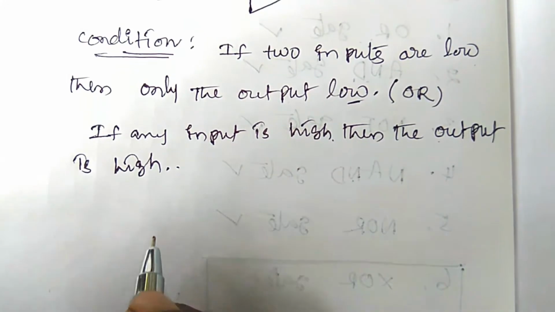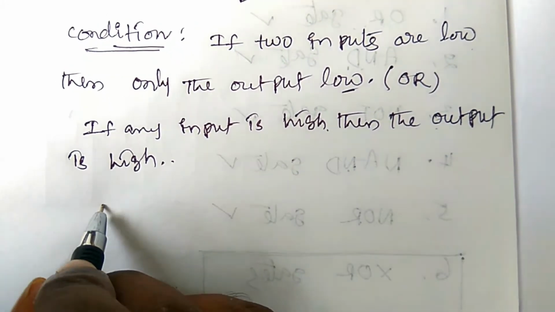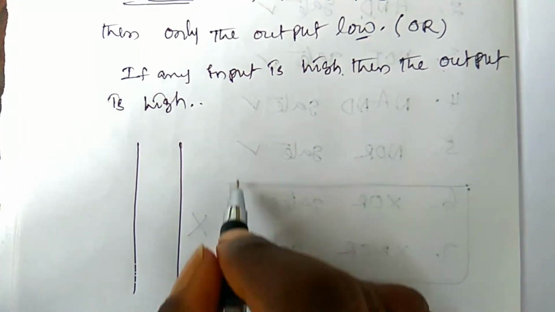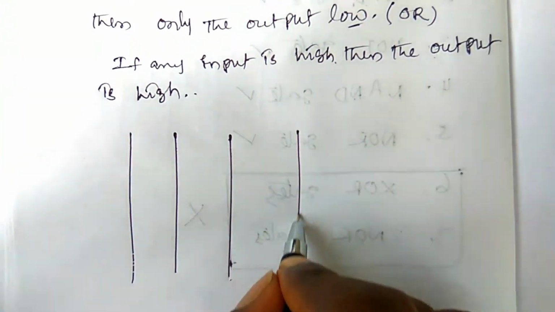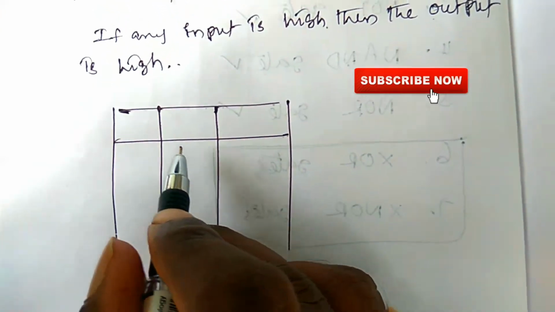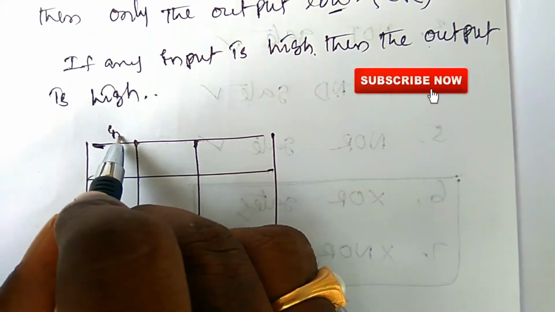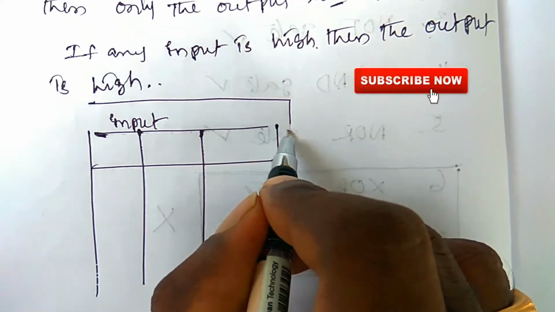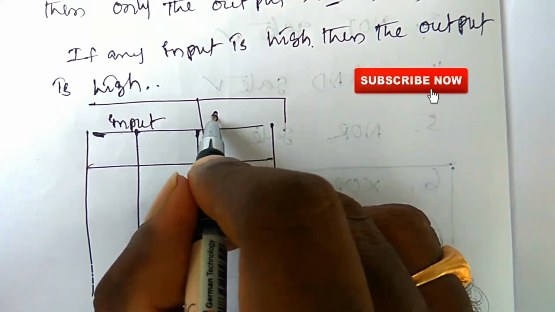Coming to the truth table, first you have to draw the table. This is the input and this is the output.